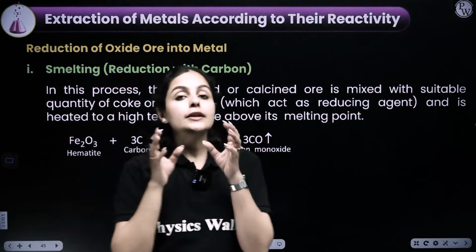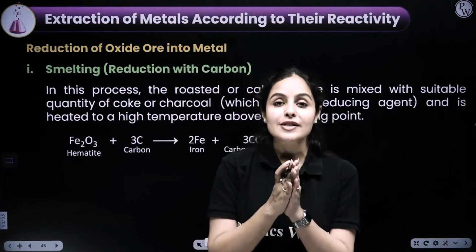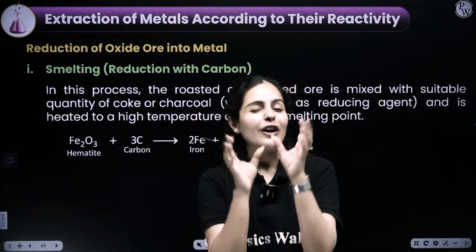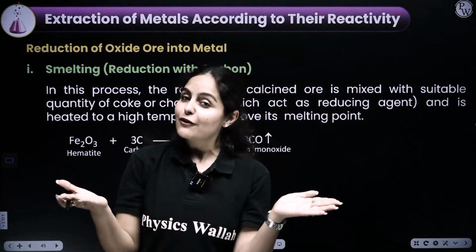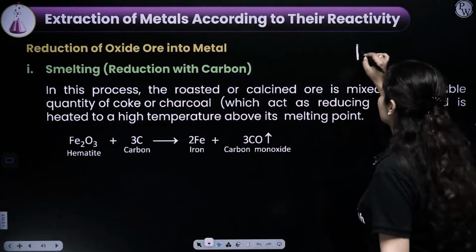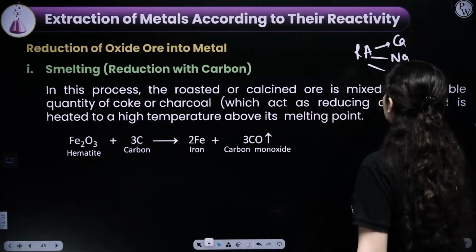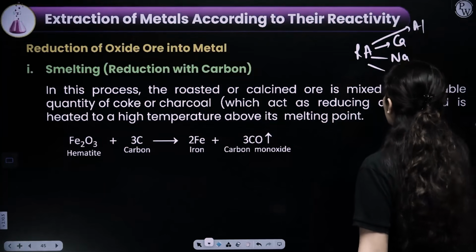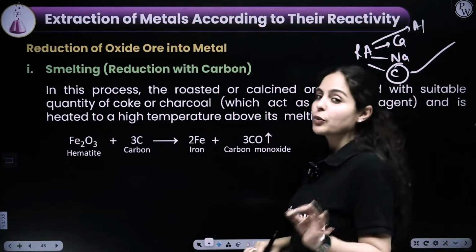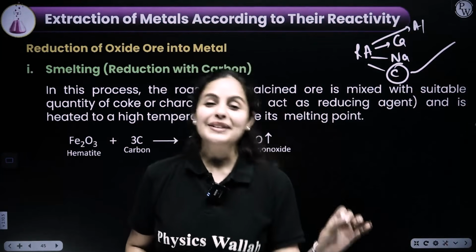Now, once they are converted into the respective oxides, we just have to add the tadka of a reducing agent and we have a metal. Now, there are certain options of reducing agent. What are the options? Either you can use calcium, sodium, carbon, aluminium. But what we choose most widely is carbon because it is cheap, good, and durable.